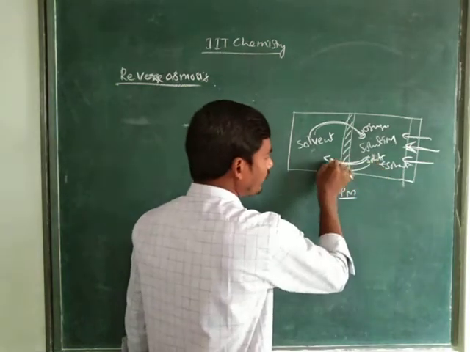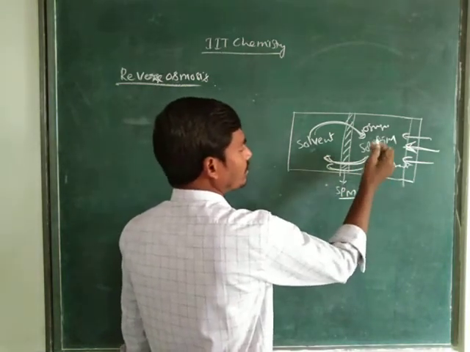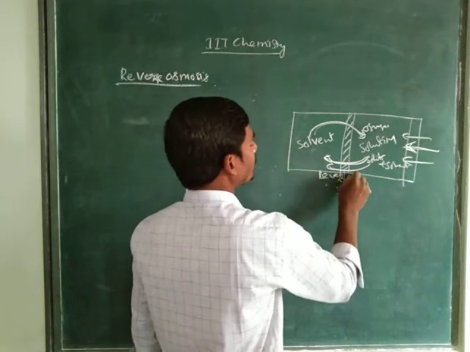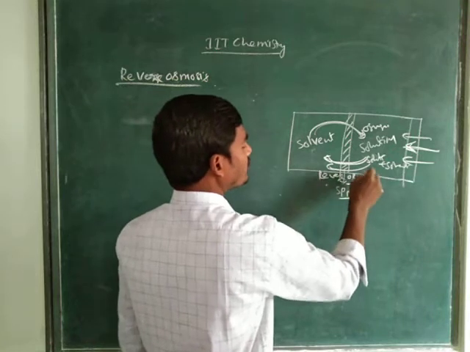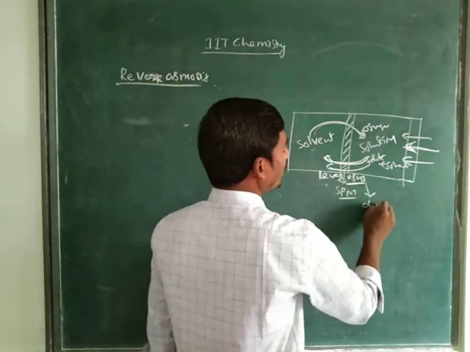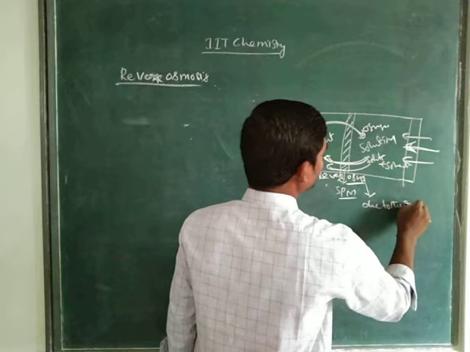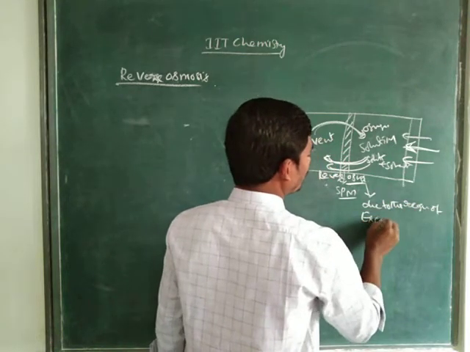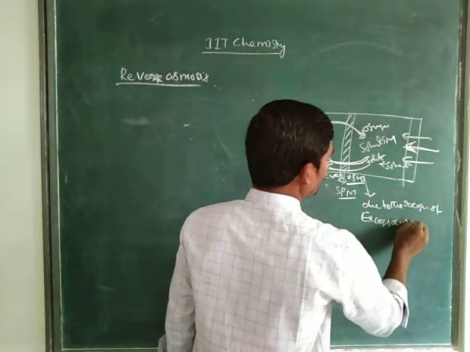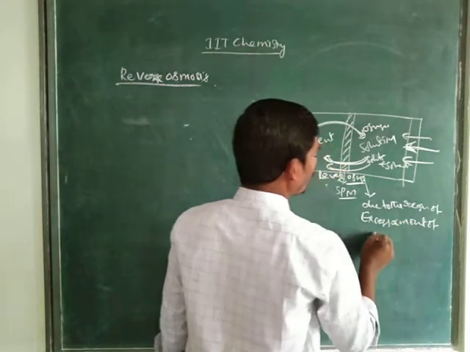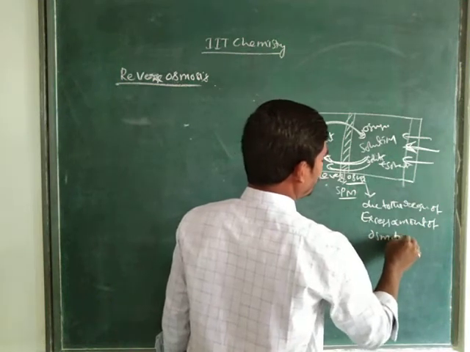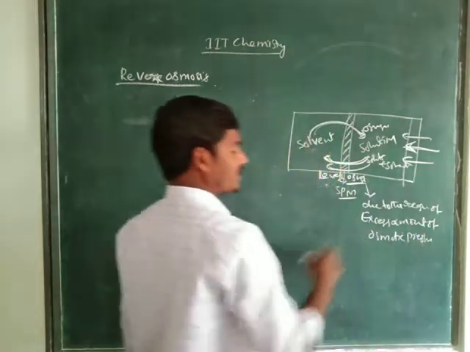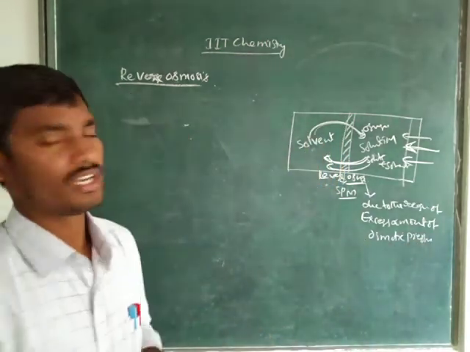Here again the solvent molecules move from solution to solvent, and that is considered reverse osmosis. So the reverse osmosis process is due to the excess amount of osmotic pressure. Right, children? See here, this is what is meant by reverse osmosis.